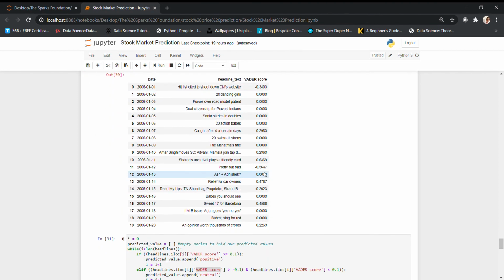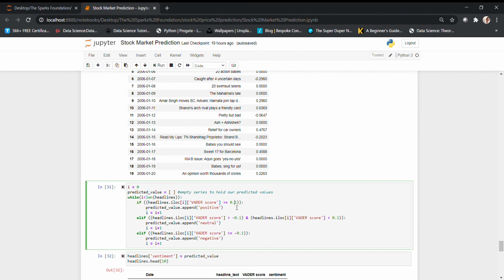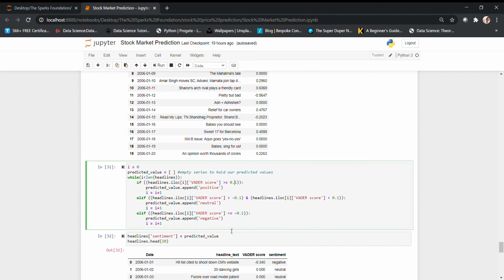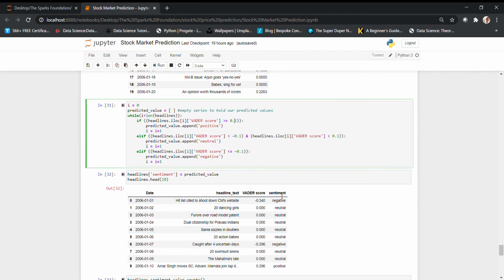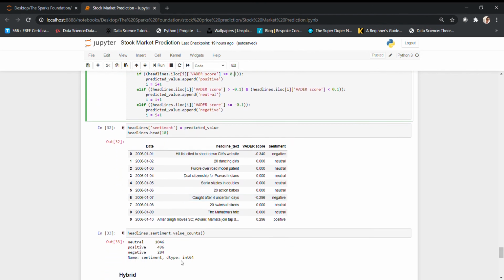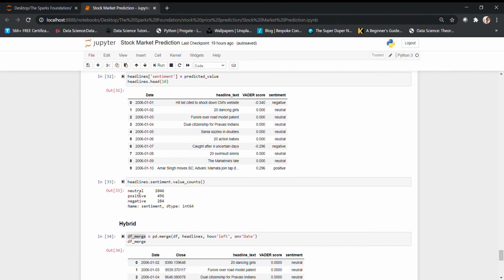Based on that, if something is around zero, I'm making it neutral, if something is above point one, I'm making it positive, and if something is below point one, I'm making it negative. In that case, we have got the sentiment as well here, in which we can see most of the news were neutral, and then most were positive news and negative news.